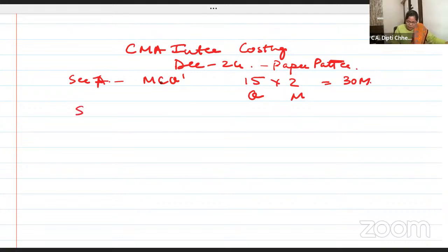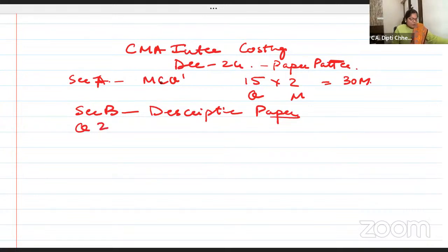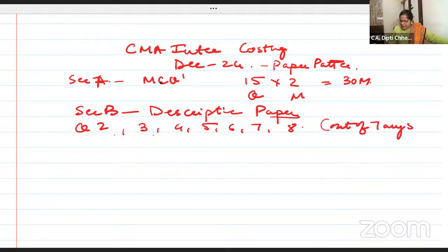Okay. Now, section B is your descriptive paper. In that you have question number 2, 3, 4, 5, 6, 7, and 8. That is 1, 2, 3, 4, 5, 6, 7. Out of 7, any 5 you have to attempt. Okay, attempt any 5 questions.